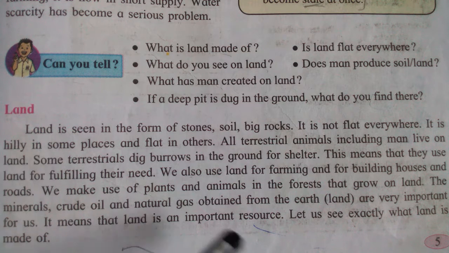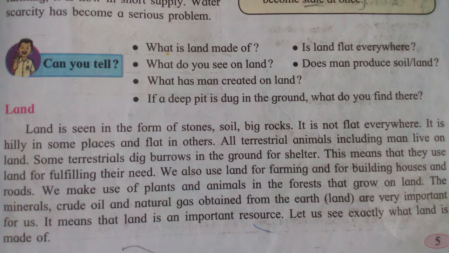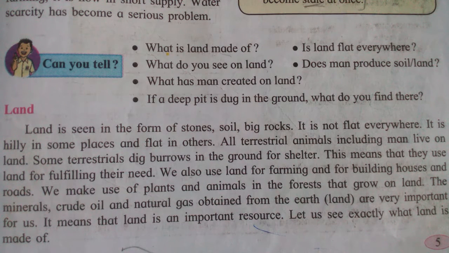Land is seen in the form of stones, soil, and big rocks, correct? On the land we see stones, soil, and big rocks. It is not flat everywhere. It is hilly in some places and flat in others. Means in some places there is a hill-like structure, and in some places it is totally flat.